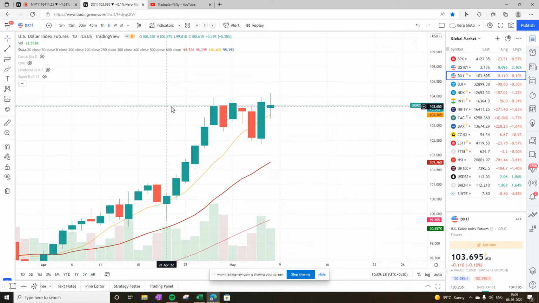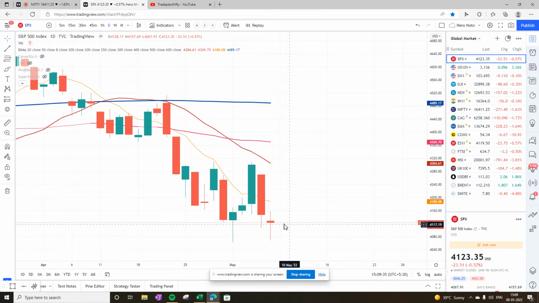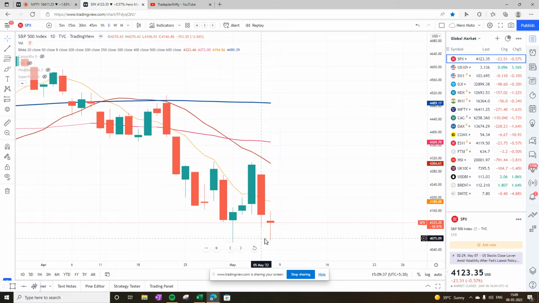So global markets are definitely not showing any good signal other than S&P 500, which at this point is at the bottom of consolidation, but still looking very weak. So one more candle will define the next move.